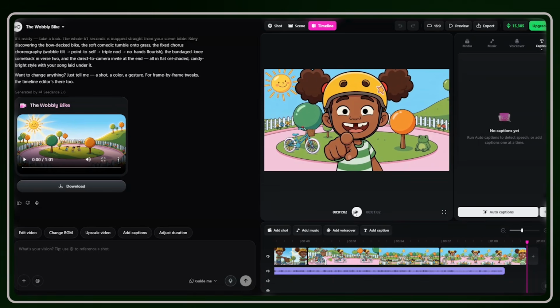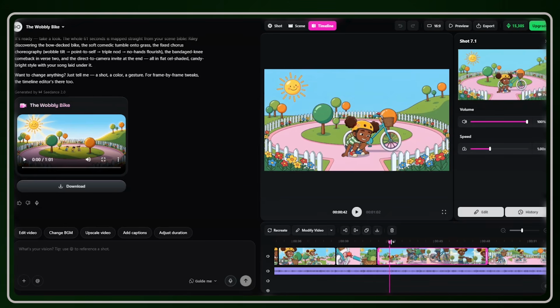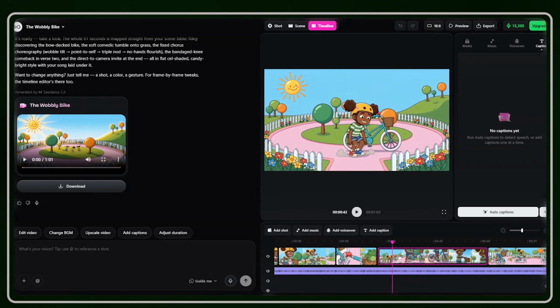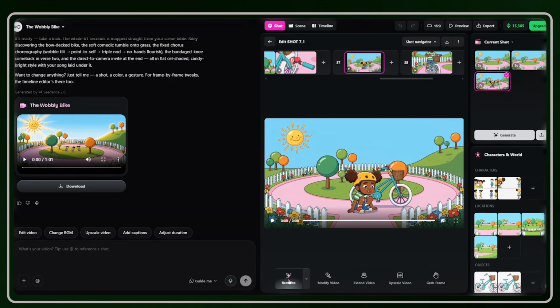Okay, that was just so amazing to watch. If there is a specific scene or a specific shot that you've seen which wasn't generated the way you wanted it to be generated, you can simply click on that clip. For example, let's assume it's this clip as she climbs on the bike. It looks a little bit muffy. All you have to do is select it, then click on this edit button. From there, you will see the recreate button that you can use to regenerate this specific clip.